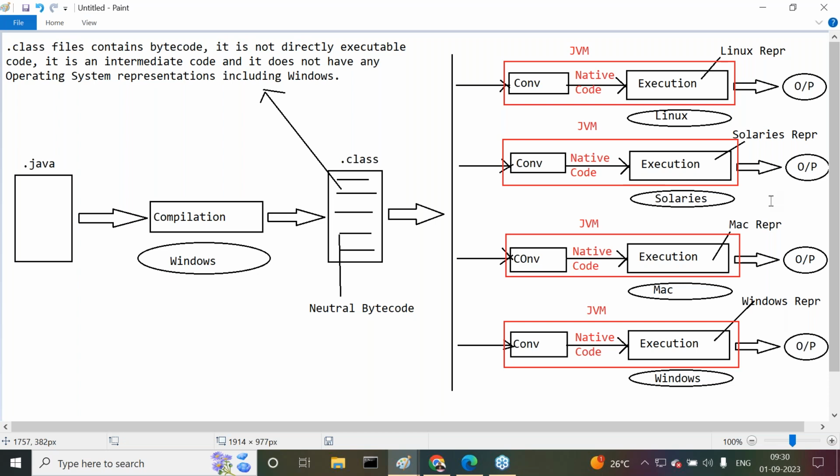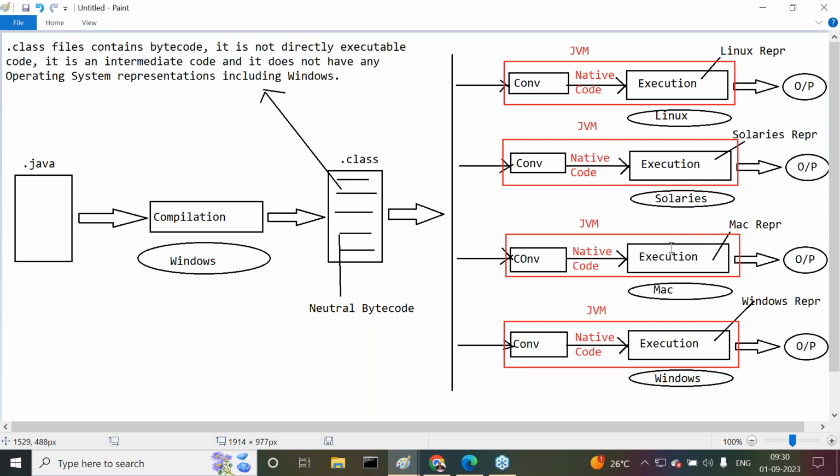Sir, all of you are following or not? Tell me, what are the two responsibilities of the JVM? Responsibility one, converting bytecode to native code. What is native code? Local operating system represented bytecode. The second responsibility is executing the native code, and finally we are getting outputs.